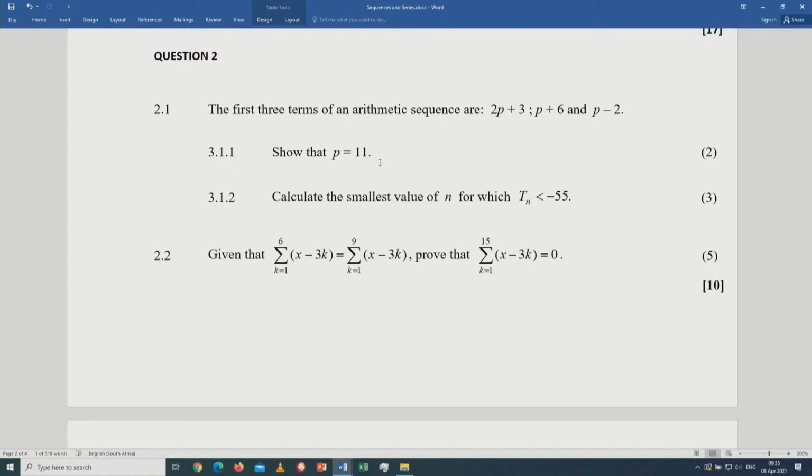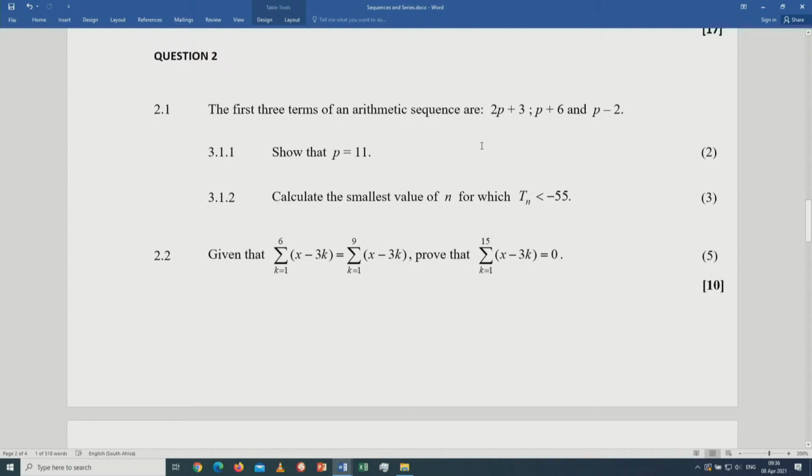More often than not, learners make the mistake of not using brackets, and that leads to a wrong answer. Once that answer is wrong, it becomes difficult to answer the subsequent questions, because all these questions are based on arithmetic. Because the value of p will be different, you end up with a sequence that is not arithmetic. I hope you get my point. Then it becomes difficult, even impossible sometimes, to see 3.1.2, because you end up with a sequence that is not arithmetic.